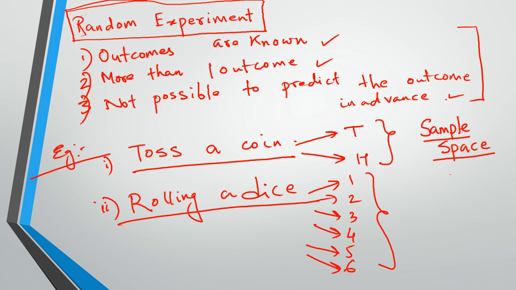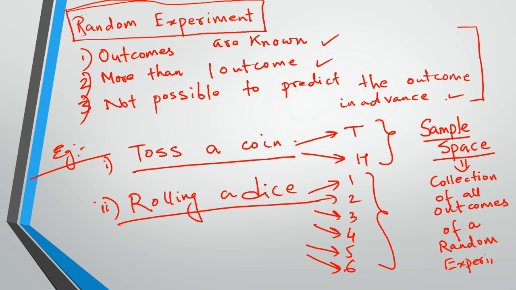Sample space is the collection of all outcomes of a random experiment. So it's the collection of all the outcomes.